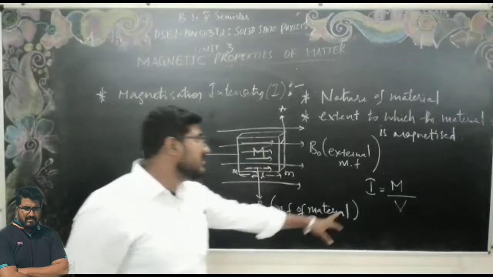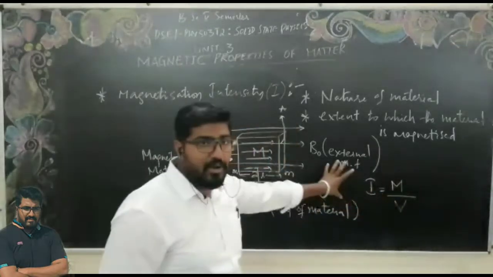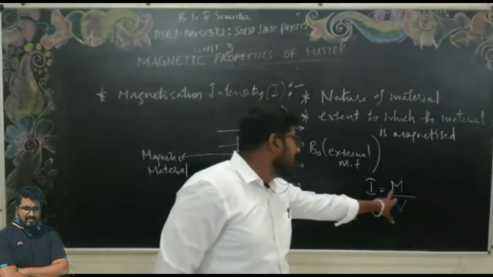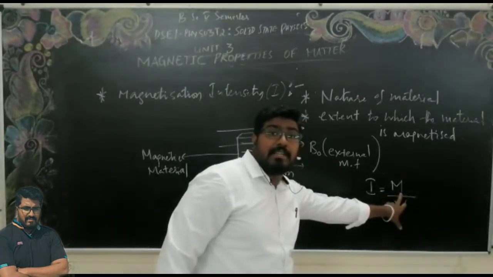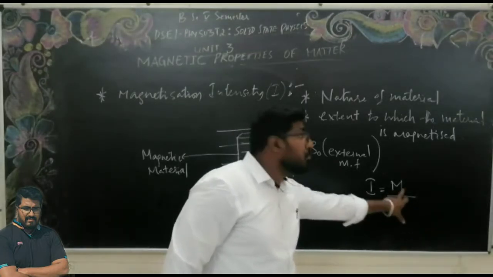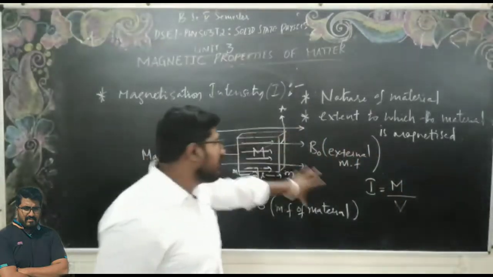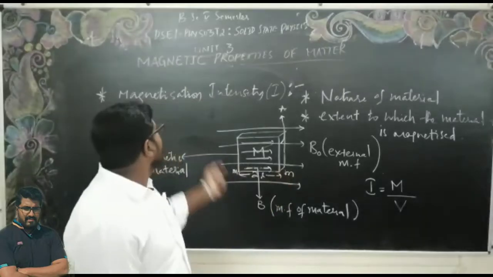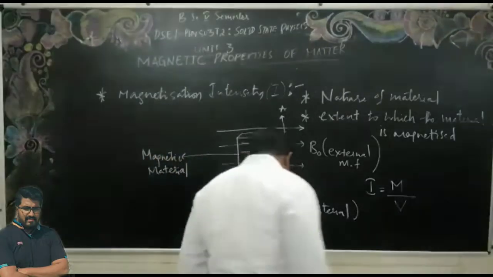Mathematically, I can define the magnetization intensity as the net magnetization or magnetic dipole moment of the material per unit volume.